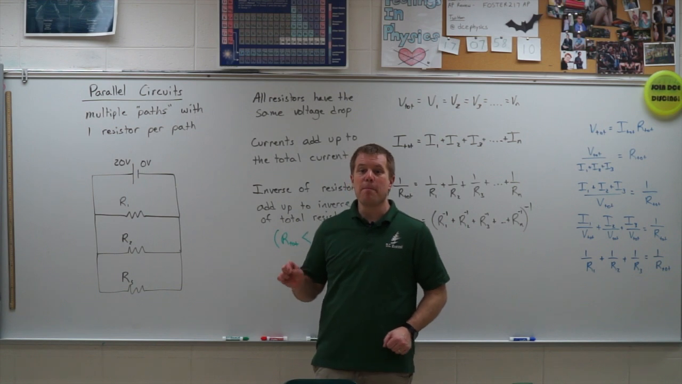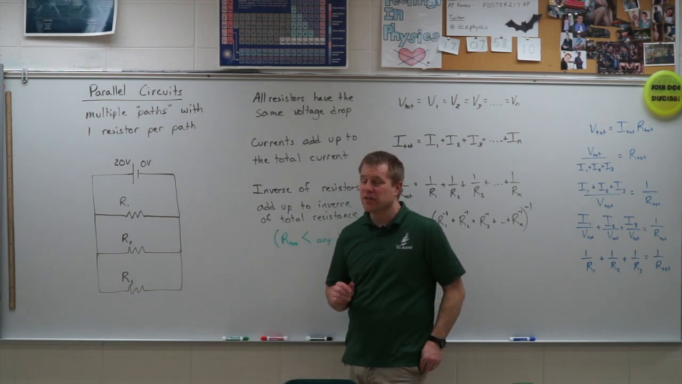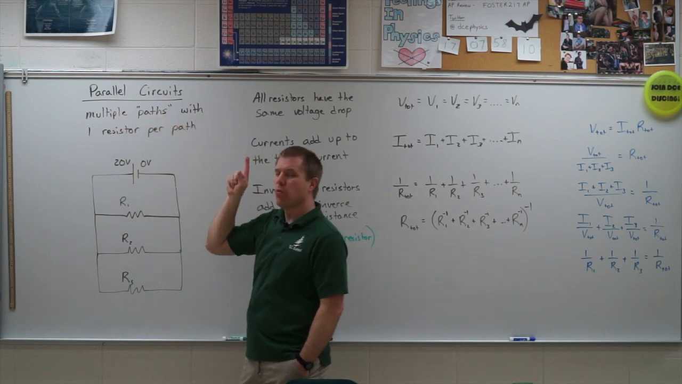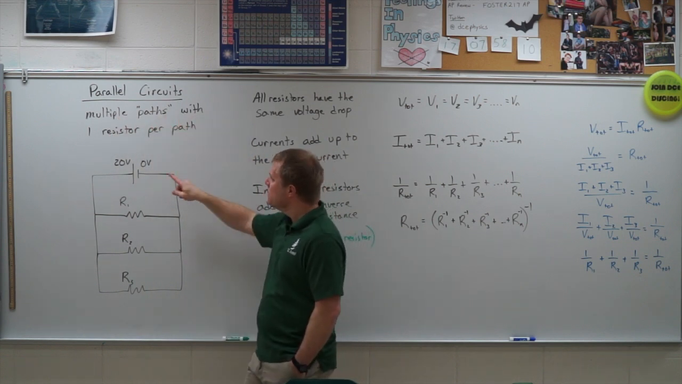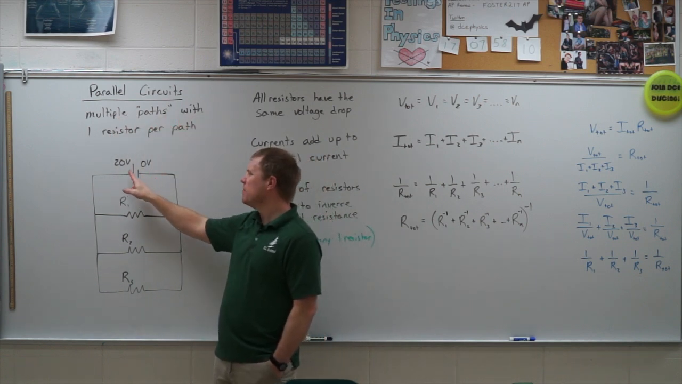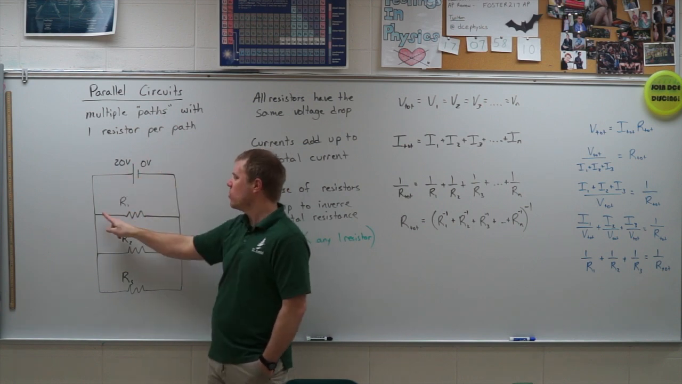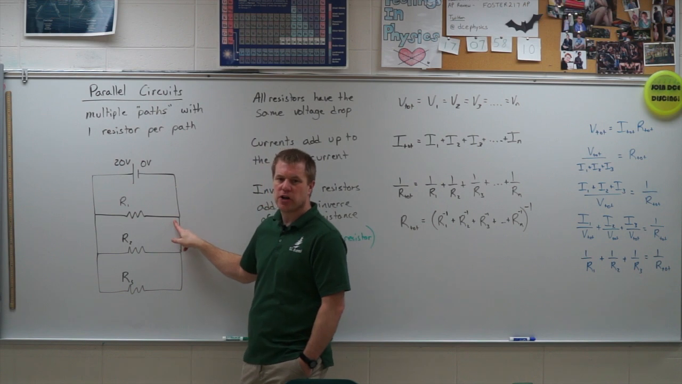All right, let's look at the basics of a parallel circuit. In order for it to be parallel, we need multiple paths with one resistor per path. When I'm talking about paths, I'm talking about going from one side of a battery to the other side of a battery, or one junction to another junction.